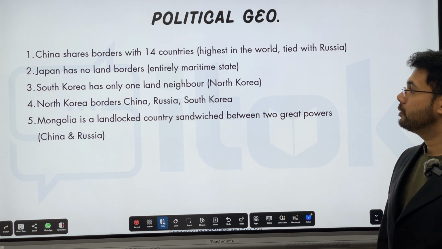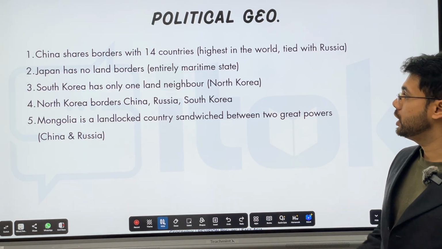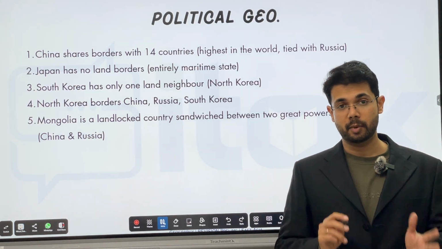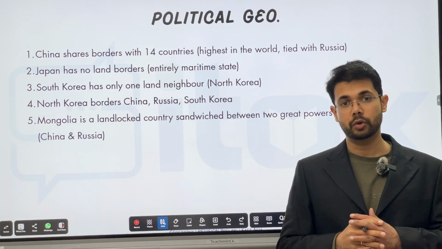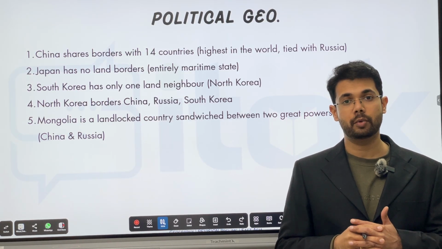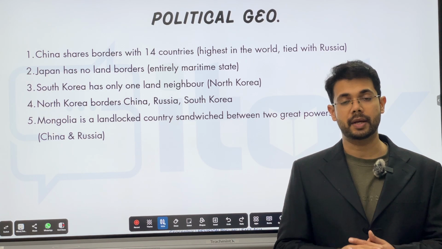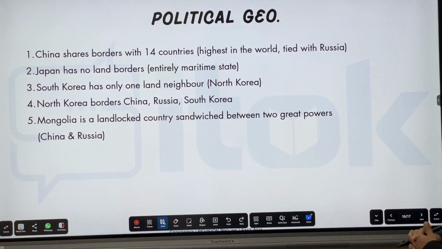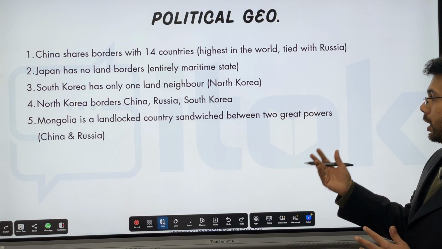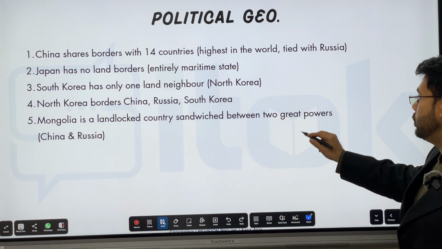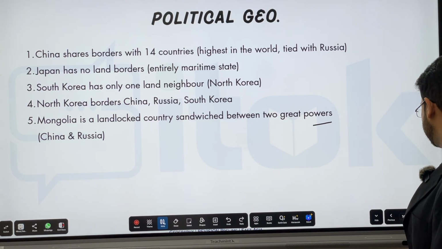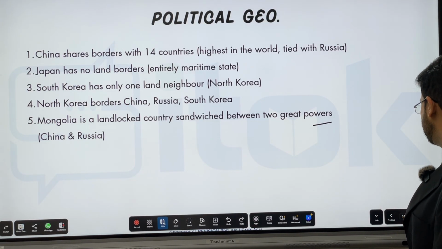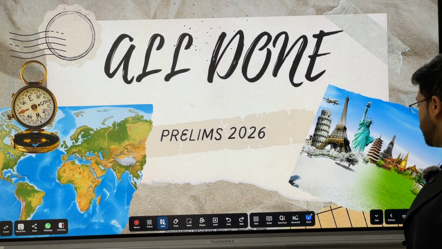Some political geographic facts. China shares border with 14 countries. Japan, yes, has no land borders at all. Remember this fact. If a question comes that Japan has no land borders, that statement is true. Japan really does not have any land borders. South Korea has only one land neighbor, North Korea, and Mongolia is a landlocked country between two great powers, China and Russia. So these are the only political geographic facts you need to know of East Asia.